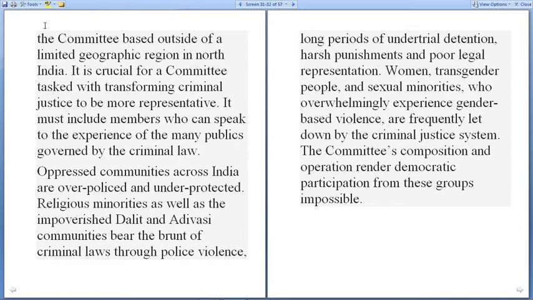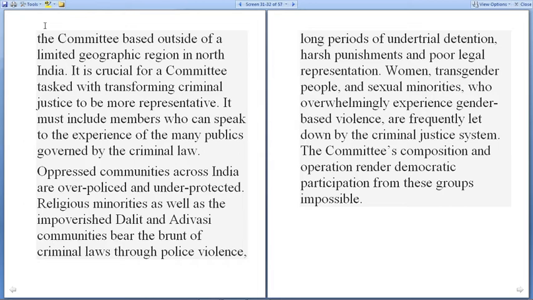Oppressed communities across India are over-policed and also underprotected. Religious minorities as well as impoverished Dalit and Adivasi communities bear the brunt of criminal laws through police violence, long periods of under-trial detention, harsh punishments and poor legal representation. Women, transgender people and sexual minorities, who overwhelmingly experience gender-based violence, are also frequently let down by the criminal justice system. The committee's composition and operation render the democratic participation of these groups impossible.